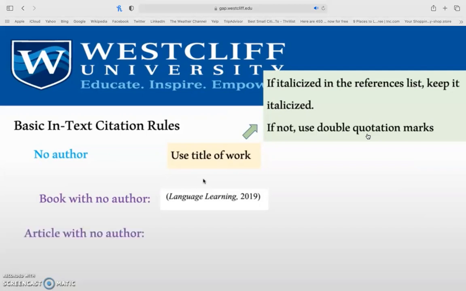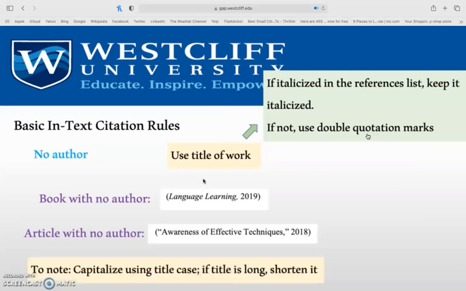If I have an article without an author, article titles are not italicized in the reference list, so I would use double quotation marks. Awareness of effective techniques. Now, something to note with this: in our references list, we generally use sentence case for titles, which means the first word is capitalized, but everything else is lowercase. It's different with in-text citations. With your in-text citations, you're using title case, so each major word of that title will be capitalized.